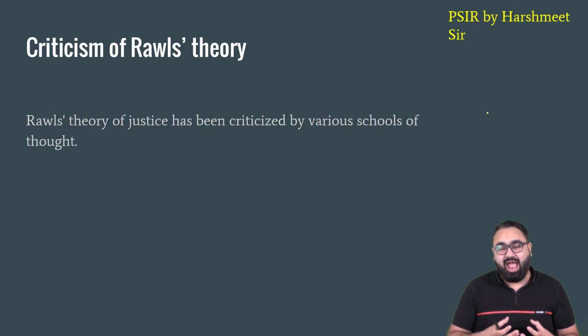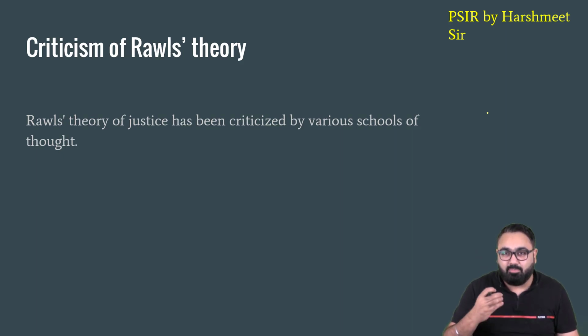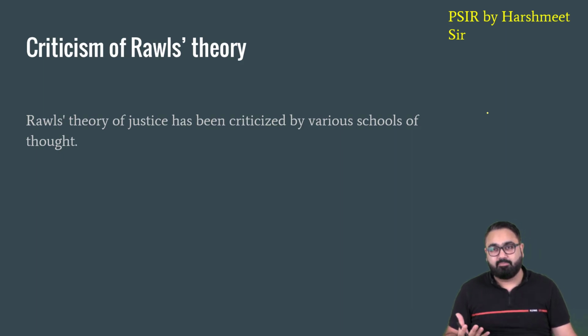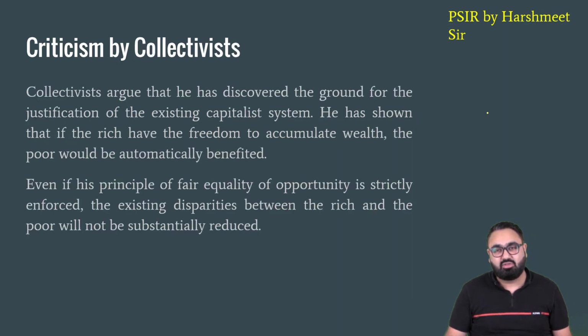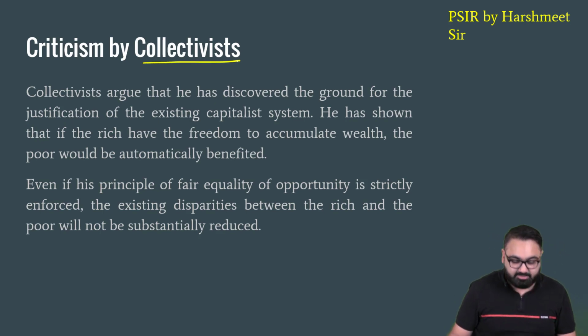Someone interpreted it as being supportive of liberty. Someone interpreted this theory as being supportive of capitalism. Someone interpreted this by saying that this is a position which favors a socialist rule. Because as you know, in socialism, the government's responsibility is towards the poor people. So many people said, oh, you are a socialist, you are favoring the social thinkers. So he was actually criticized by different sections of the society. Let's start with the criticism of the collectivists.